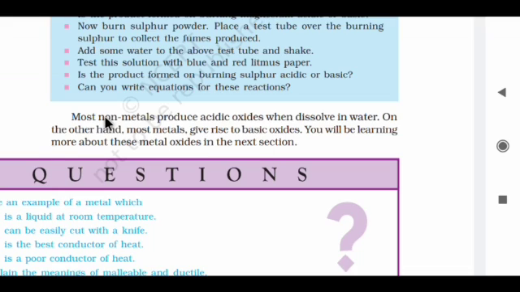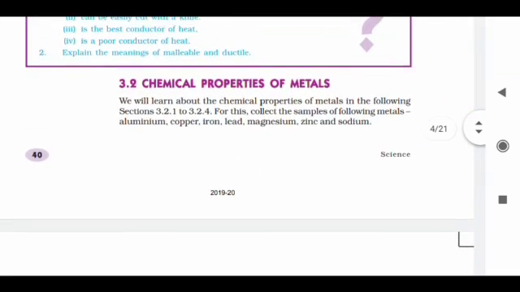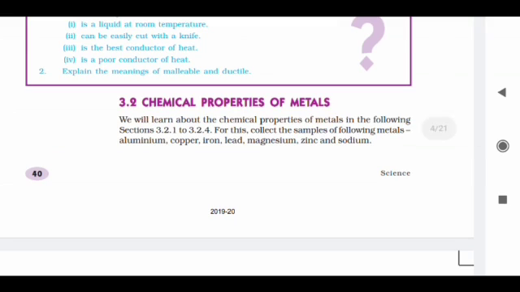It means non-metal oxides will give you acidic oxides, and metal oxides will be basic. Most non-metals produce acidic oxides. Just mark it in your notebook. Non-metals will give you acidic oxides, while metals give you basic oxides. Oxides means the reaction of a metal or non-metal with oxygen.